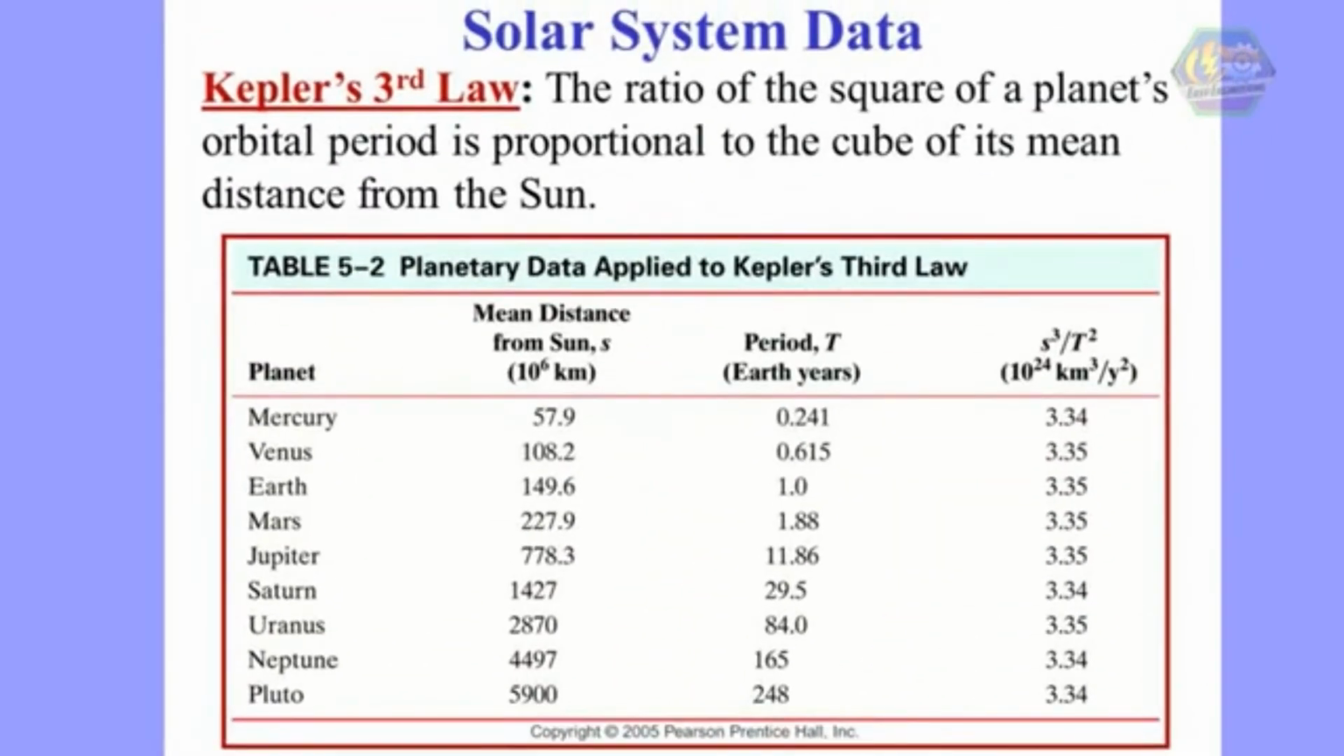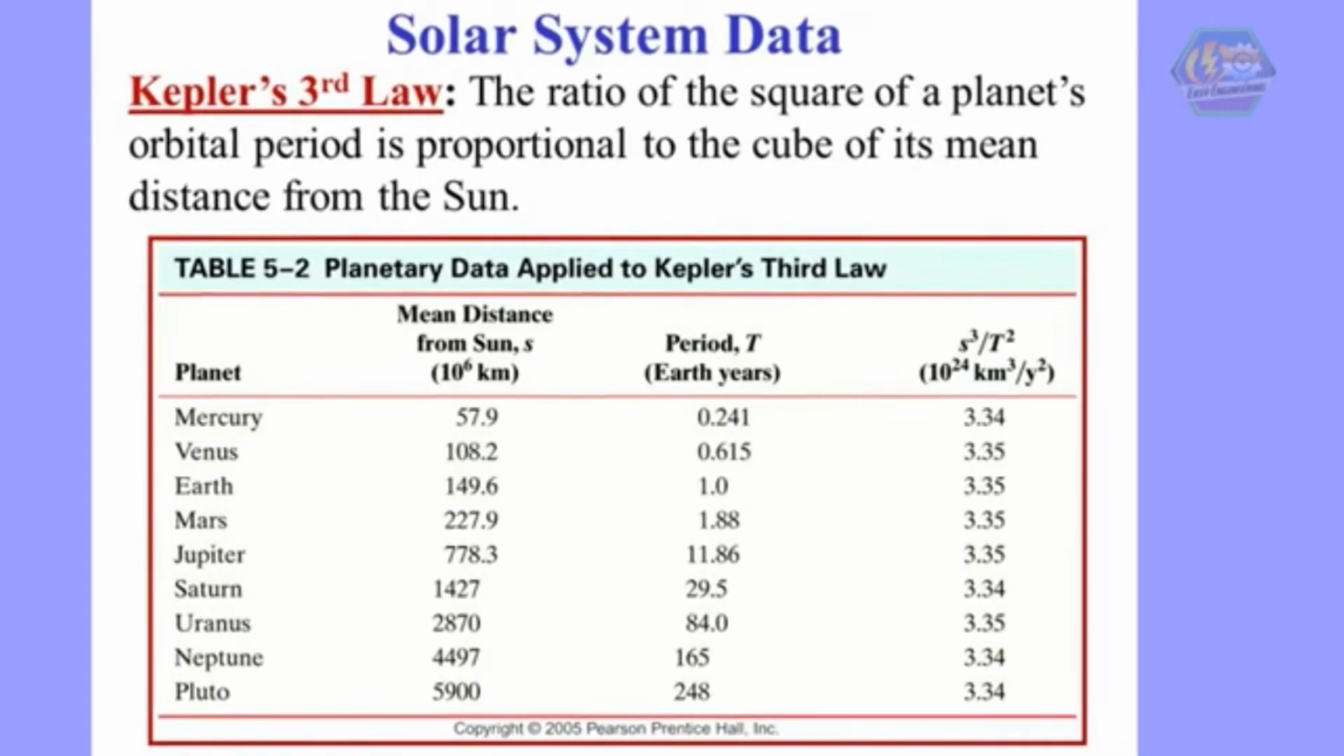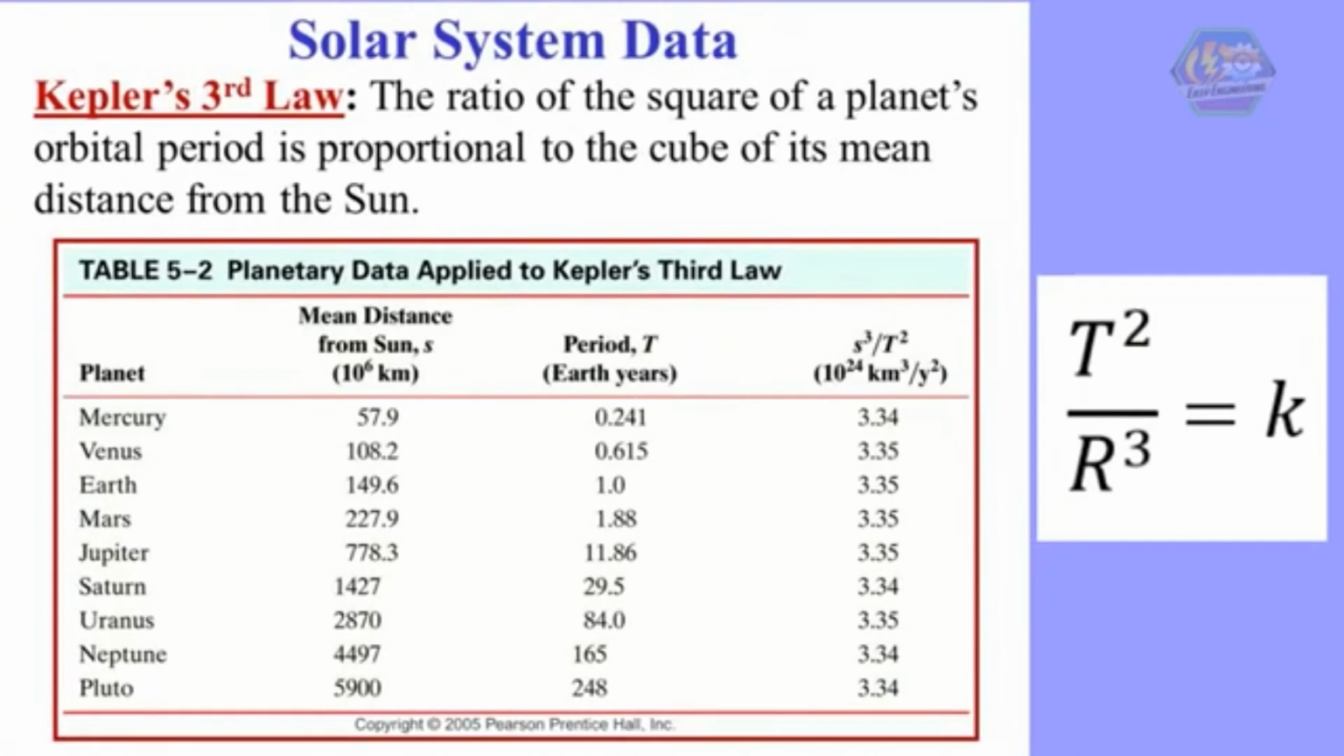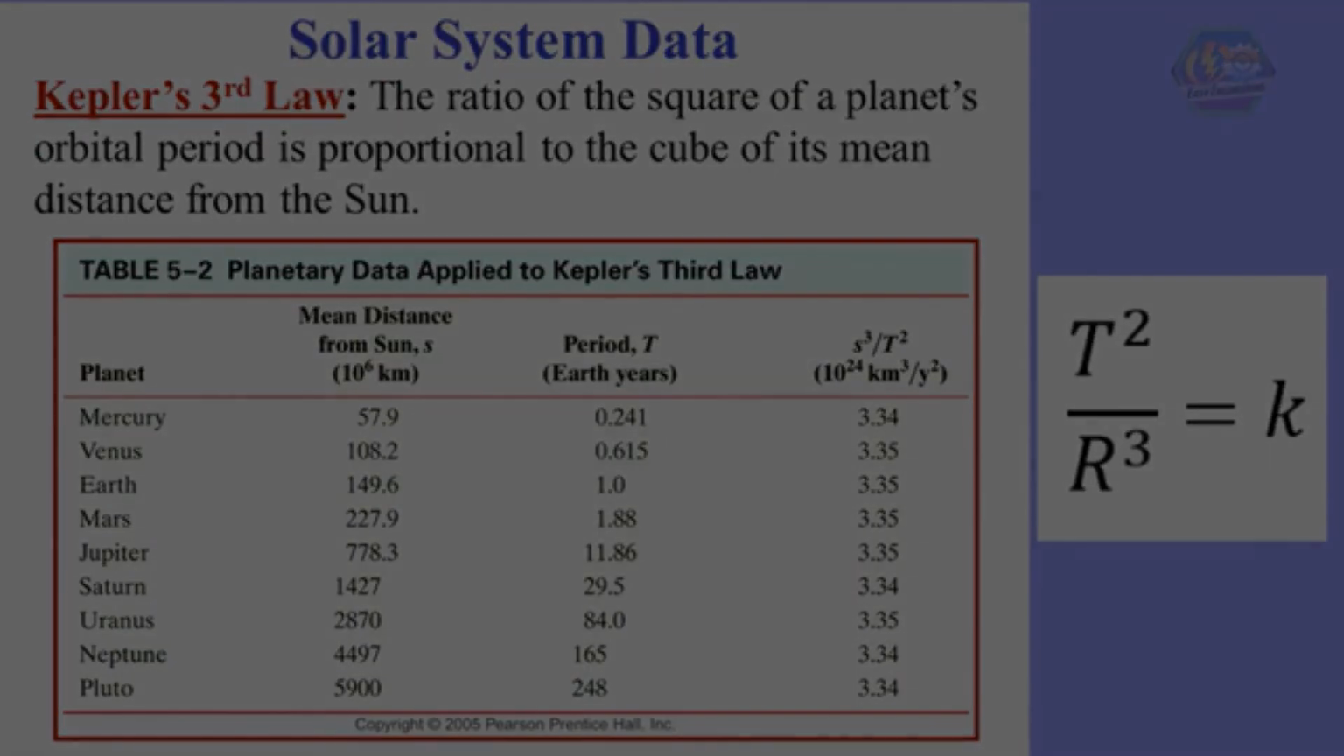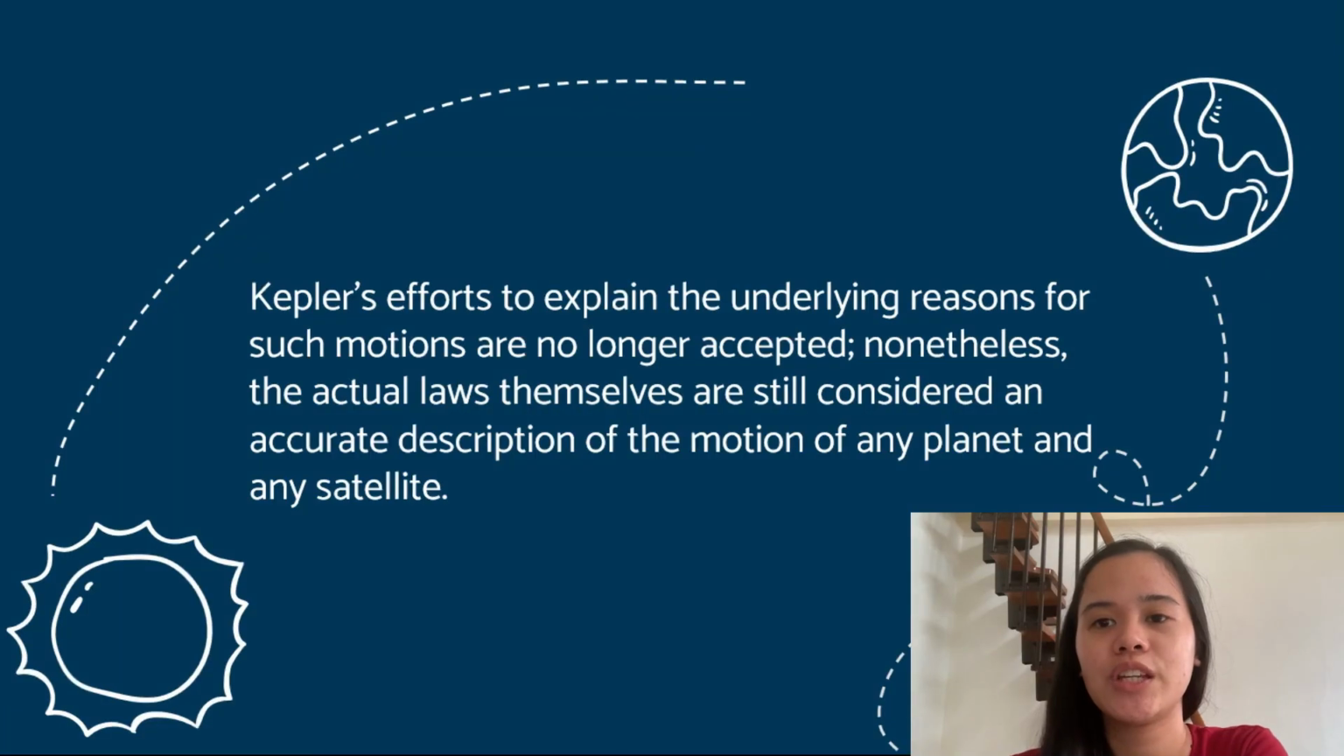Now, what does that mean? Kepler's third law means how long a planet takes to go around the Sun, which is its period, is related to the planet's mean distance from the Sun. That is, the square of the period divided by the cube of the mean distance is equal to a constant. And for every planet, no matter what its period or distance, T squared over R cubed is the same number. And that's it.